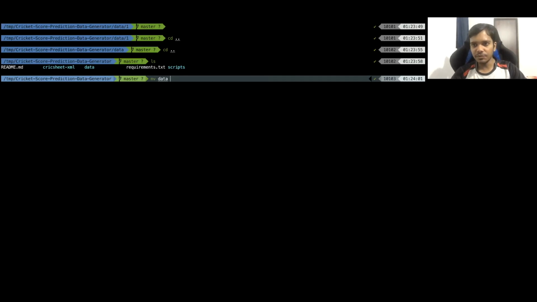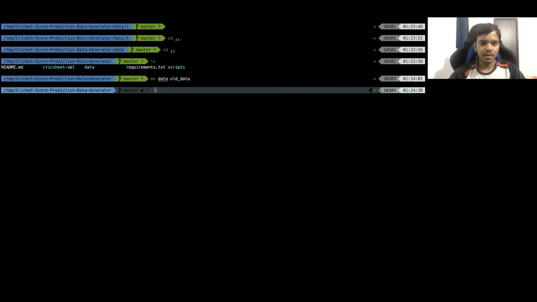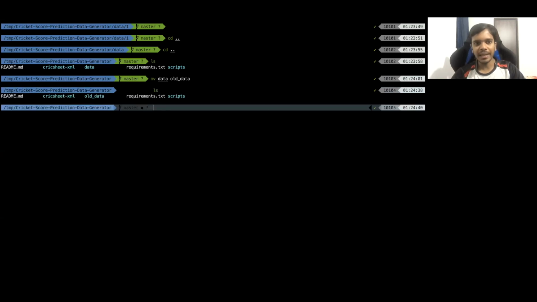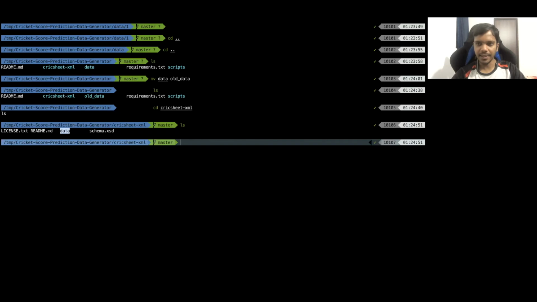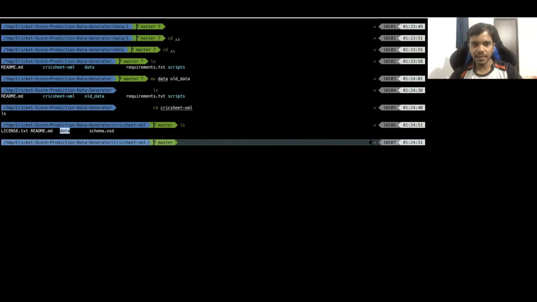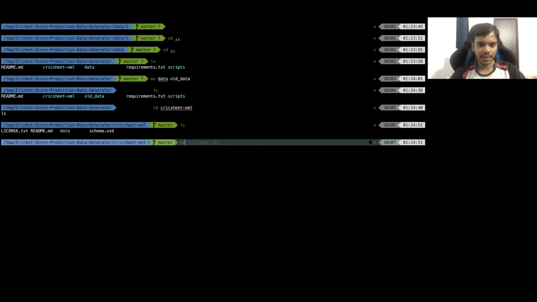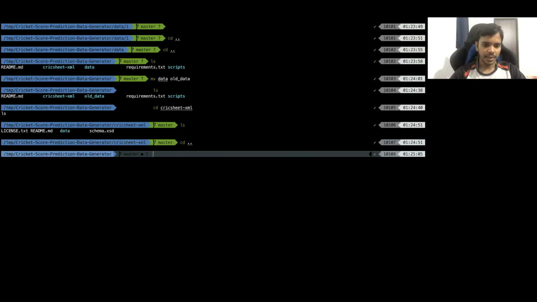Basically, I'm renaming this folder to some other name, maybe old data. Now you see, I do not have the data folder, I have the old data folder. Now in this Cricksheet XML, if you go inside, you see there is a folder called data here. What I will do is quite simple: from this Cricksheet XML, I will copy this data folder into the main directory. I will go back again and just run this.